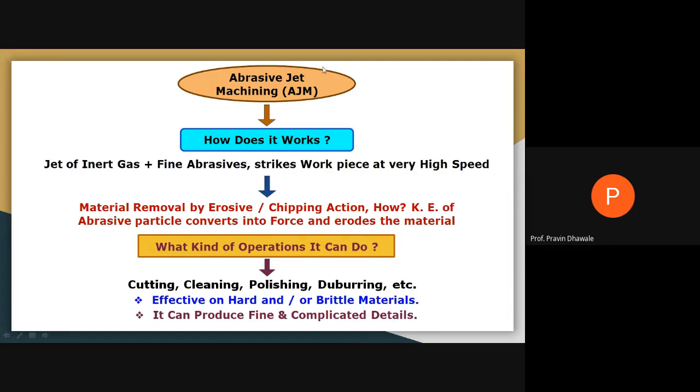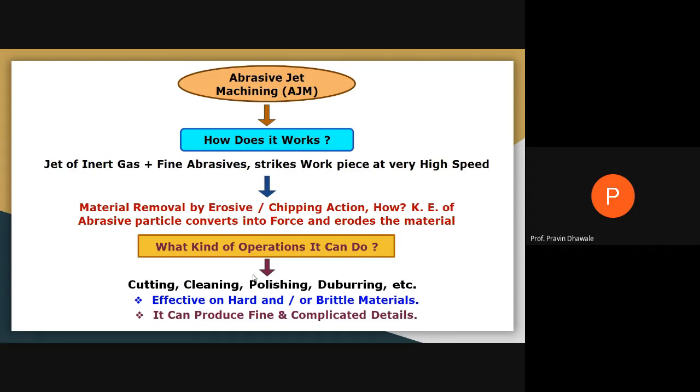Where such machining processes are to be used, the kinds of operations that can be done by abrasive jet machining are cutting, cleaning, polishing, deburring, etc. It is very effective for hard material, brittle material, and hard and brittle material also.